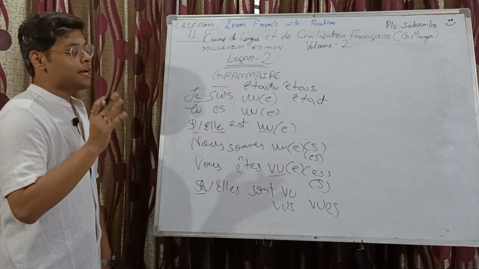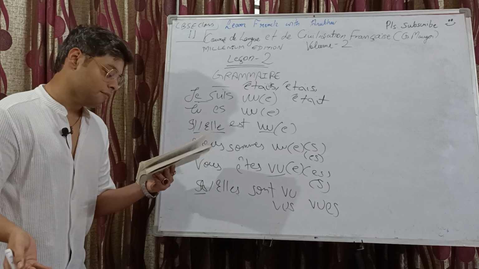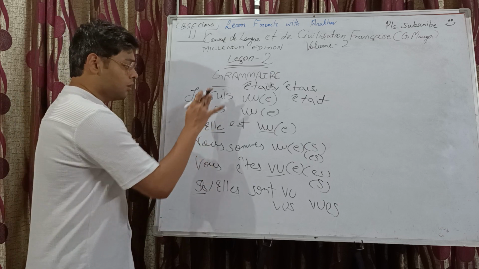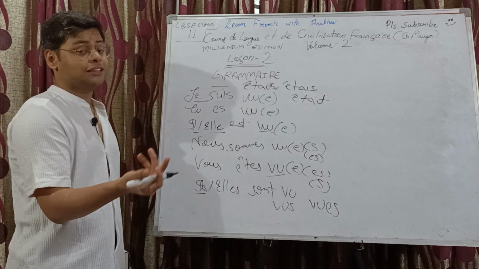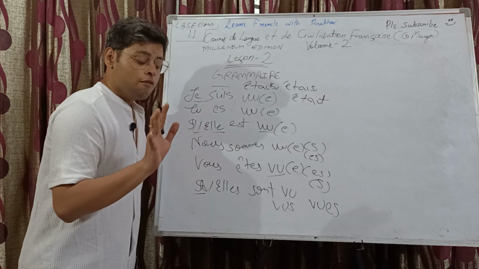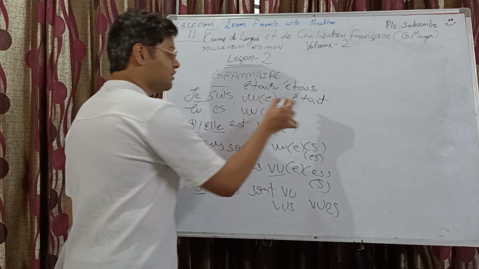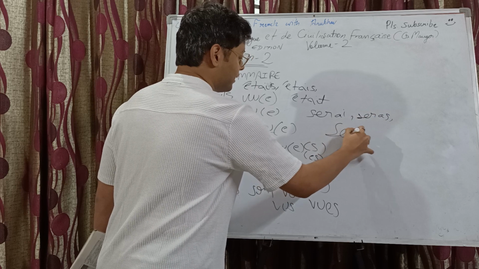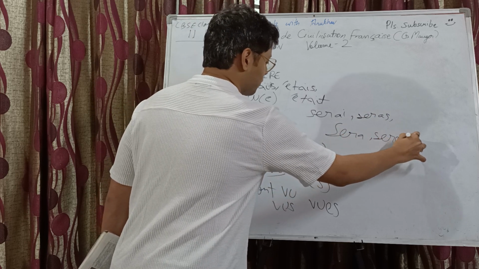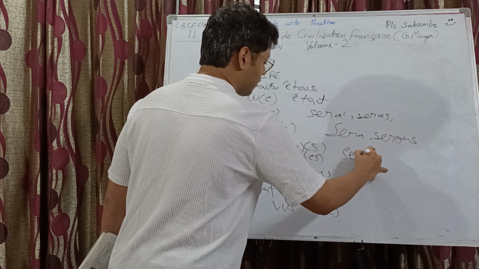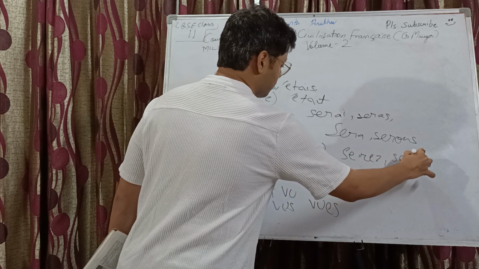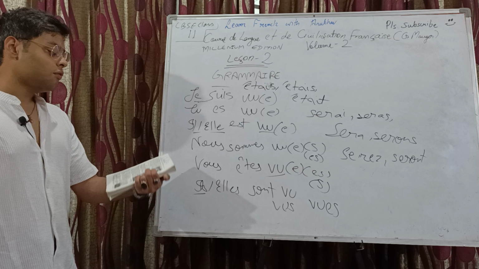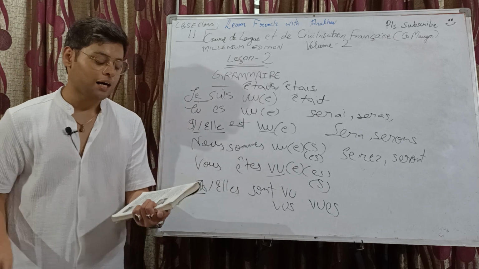Right, very easy. And if it's futur simple passive, then this will be replaced by the futur simple conjugation of the verb être, which is what? Serai, seras, sera, serons, serez, seront. Right, very easy.